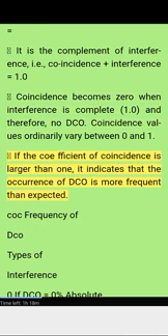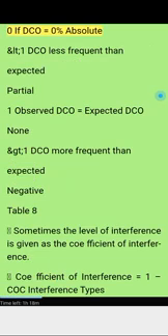If the coefficient of coincidence is larger than 1, it indicates that the occurrence of DCO is more frequent than expected. Types of interference: COC equals 0, DCO equals 0, absolute interference. COC less than 1, DCO less frequent than expected, partial interference. COC equals 1, observed DCO equals expected DCO, none. COC greater than 1, DCO more frequent than expected, negative. Table 8. Sometimes the level of interference is given as the coefficient of interference. Coefficient of interference equals 1 minus COC.